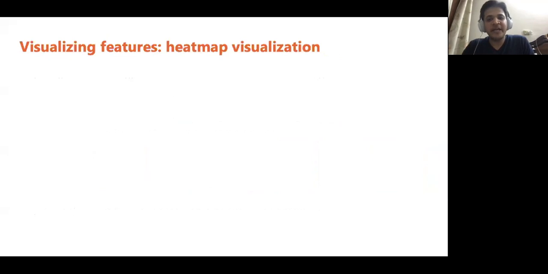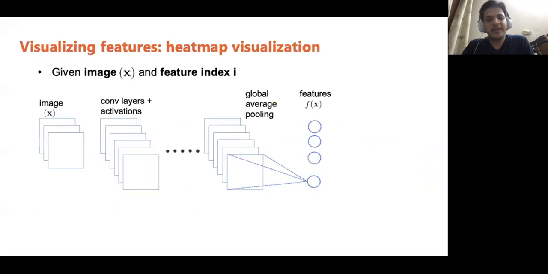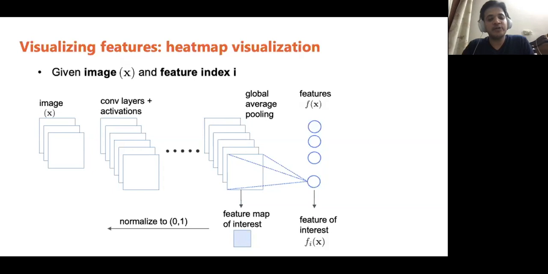One possible solution can be to generate a heat map to visualize what the model is looking at. But how do we generate such a heat map? Given an image and the feature index of the feature we are interested in, we first pass the image through a neural network to get the features. Now, we are interested in the feature at the ith index. We will use the index of this feature in the previous layer to get the feature map. Next, we simply normalize the feature map to lie between 0 and 1 and resize the map to match the input size. This gives us the desired heat map.